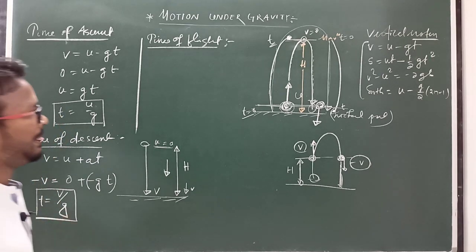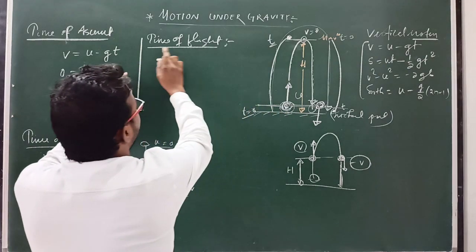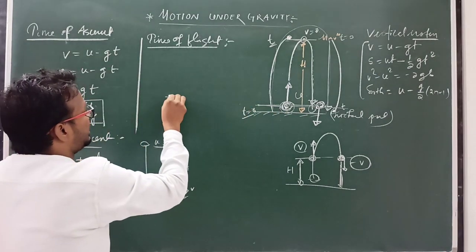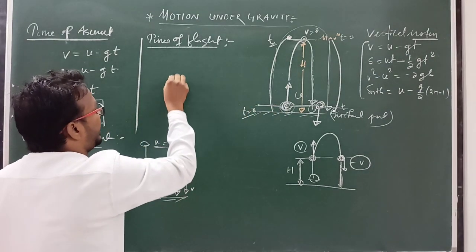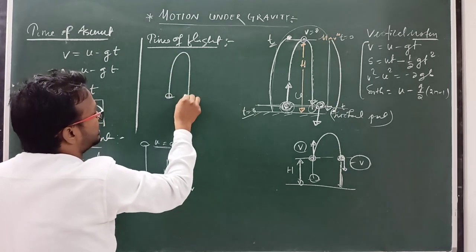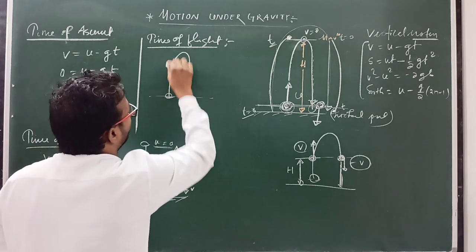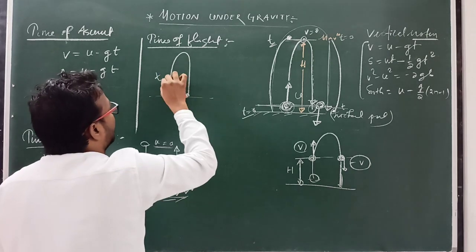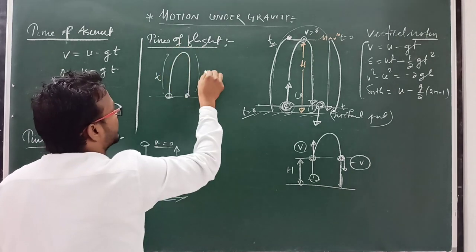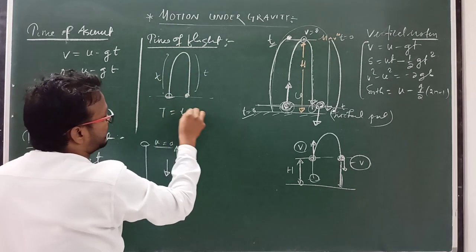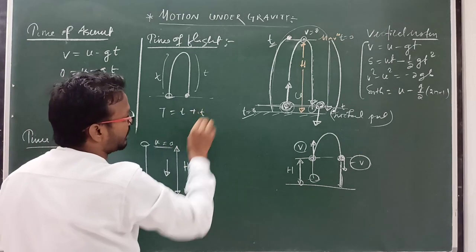If the time up is t and the time down is t, then time of flight is t plus t.